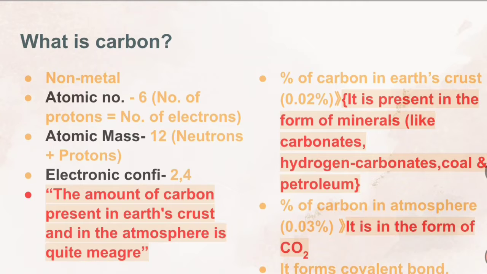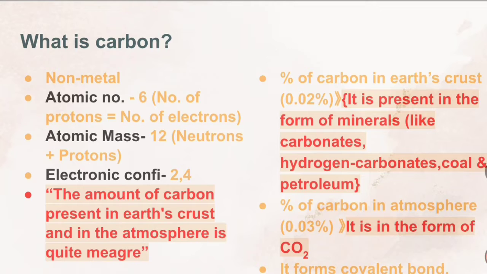There is a statement given in your NCERT that the amount of carbon present in Earth's crust and in the atmosphere is quite meager. Quite meager means quite less. The percentage of carbon in Earth's crust is 0.02%, which is present in the form of minerals like carbonates, hydrogen carbonates, and coal and petroleum. And the percentage of carbon in the atmosphere is 0.03%, which is in the form of carbon dioxide, that is CO2.